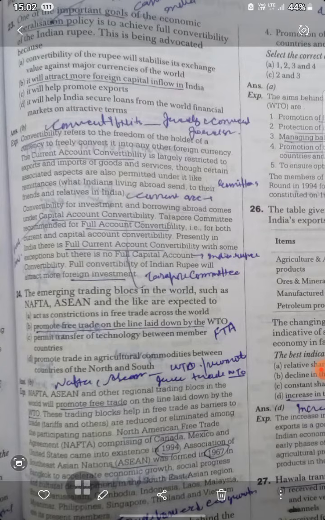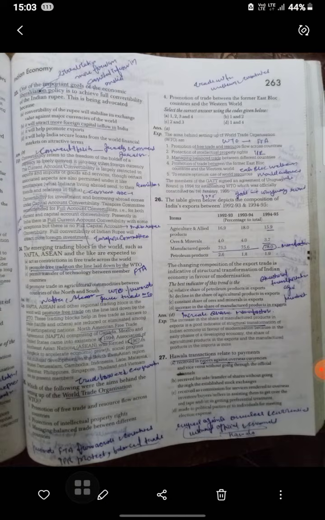Convertibility of investment and borrowing abroad comes under capital account convertibility, as per the Tarapore Committee, which means full convertibility for both current and capital account. Presently in India there is full current account convertibility, with some exceptions, but there is no full capital account convertibility. Full convertibility of the Indian rupee will attract more foreign investment.